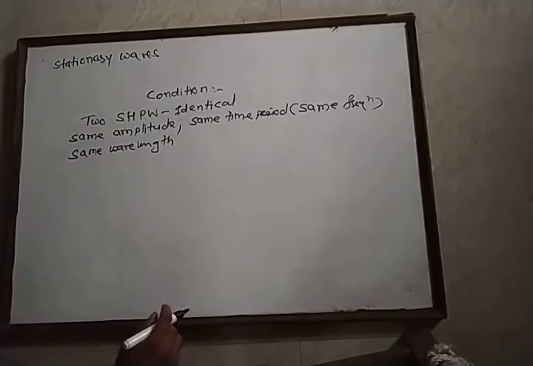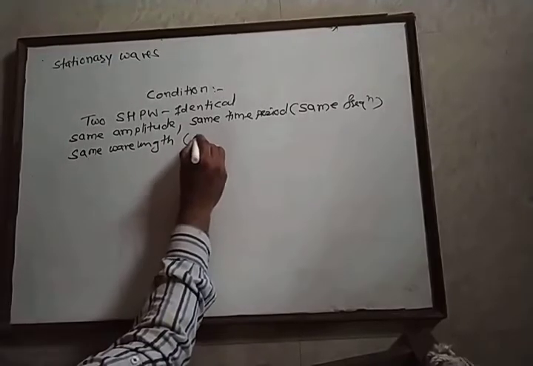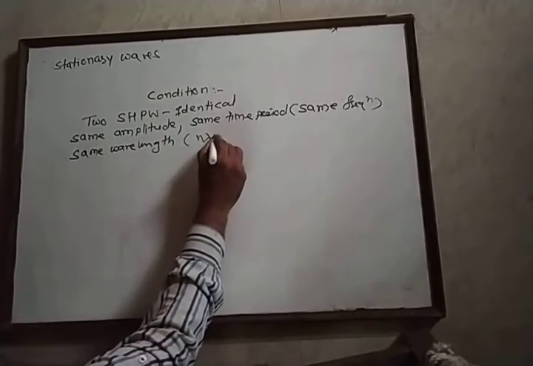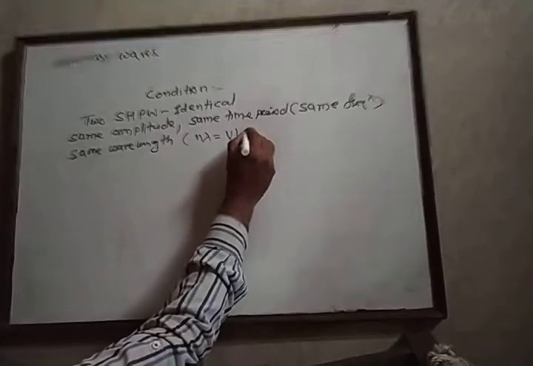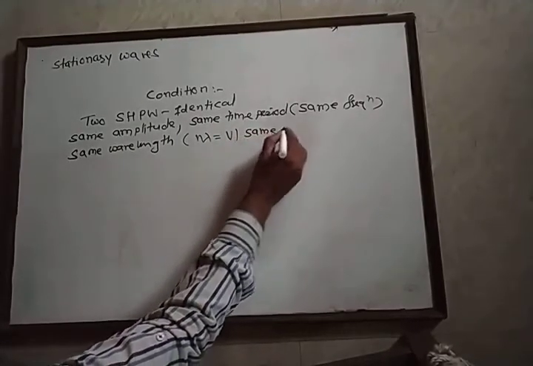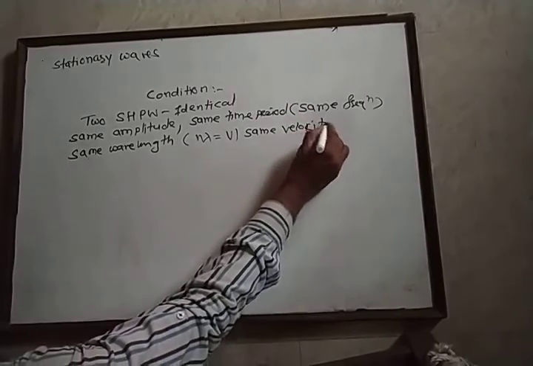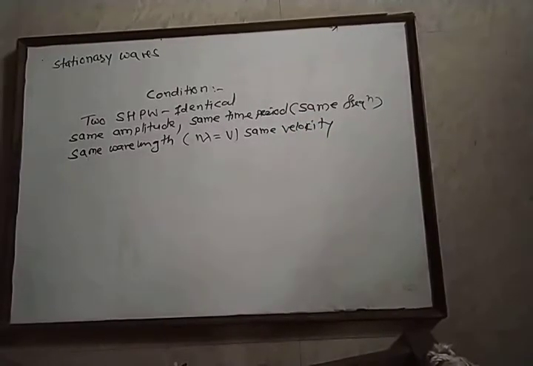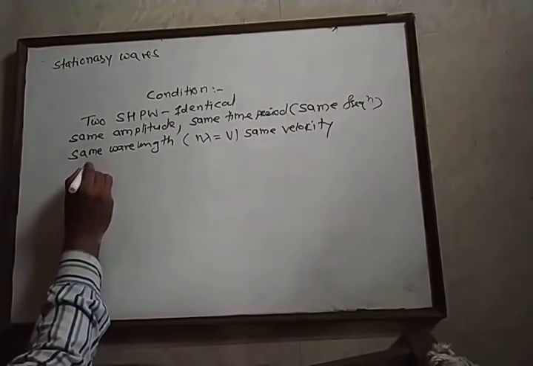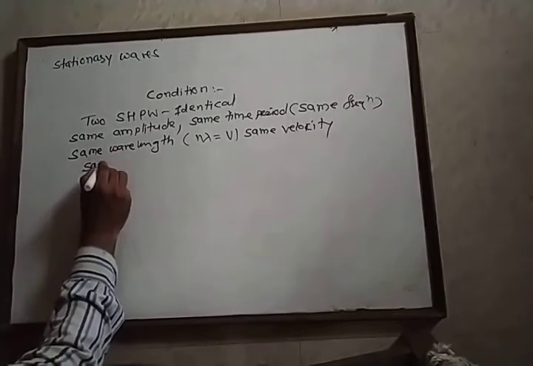Now frequency is the same, wavelength is also the same. Therefore both waves have the same velocity. They are traveling through the same medium.